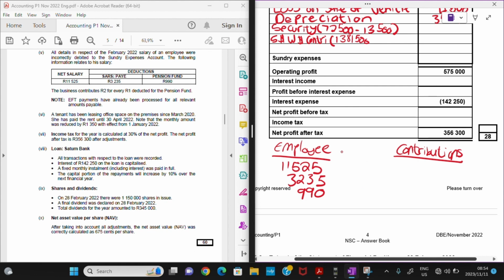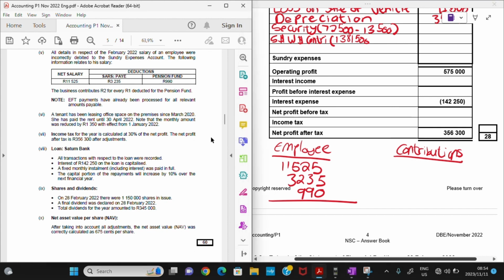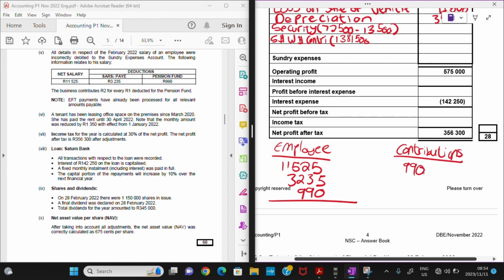Then when it comes to the contributions, these are the contributions that the business makes. They say the business contributes 2 rand for every 1 rand for the pension fund. So if for every 1 rand I'm paying 990, the business is supposed to pay 2 rand, that means they are going to pay 990 times 2.